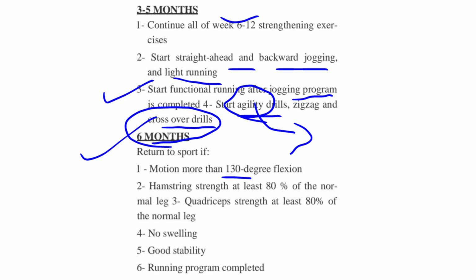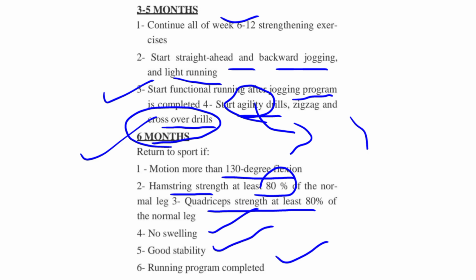Motion of more than 130 degrees flexion, hamstring strength of at least 80 percent, and quadriceps strength of at least 80 percent should be achieved. There is no swelling in the knee joint, there is good stability, and the running program is completed. The patient can achieve all this in at least 6 months.